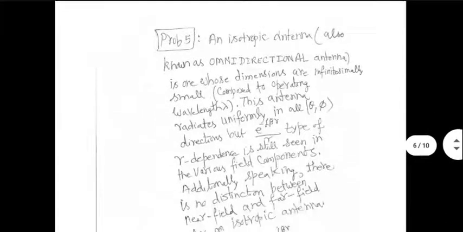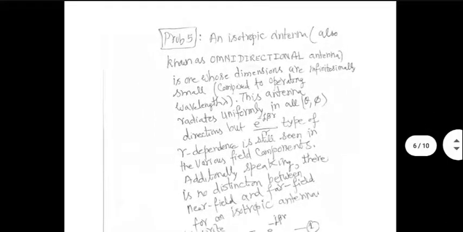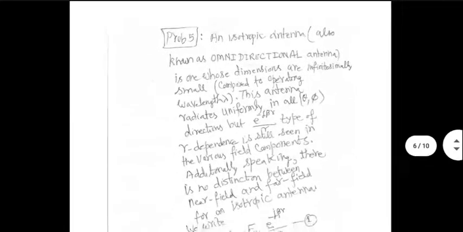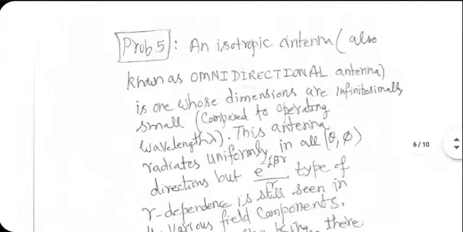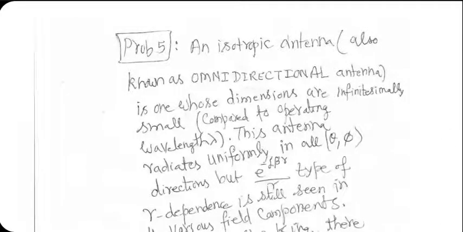Okay, next one. Now, this is something which is more conceptual than calculation based. There is a concept called isotropic antenna. It is also known as omnidirectional antenna. It is supposed to radiate uniformly with all theta phi values. The value of SR is independent of theta and phi. This is a hypothetical antenna against which we compare real life antennas. It has infinitely small dimensions in all the three directions. I have written all this here.